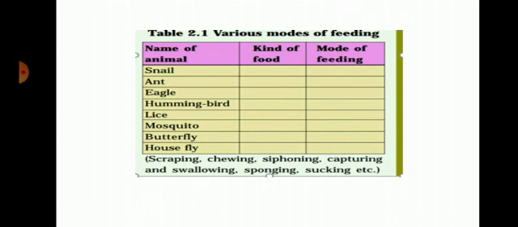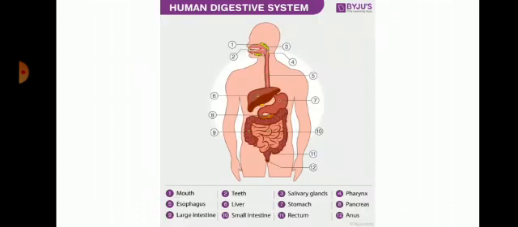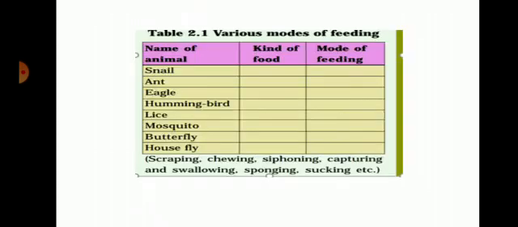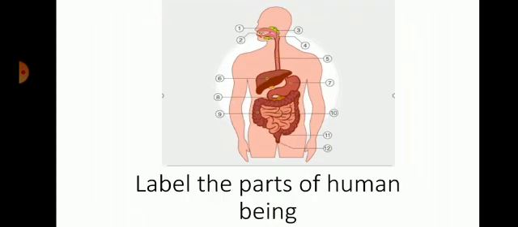So in this class we read page numbers 11 and 12 and do two activities. One is table 2.1, and the other is labelling the parts of the human digestive system. Okay. Thank you.